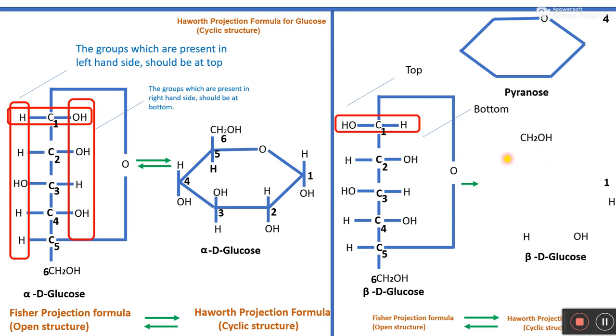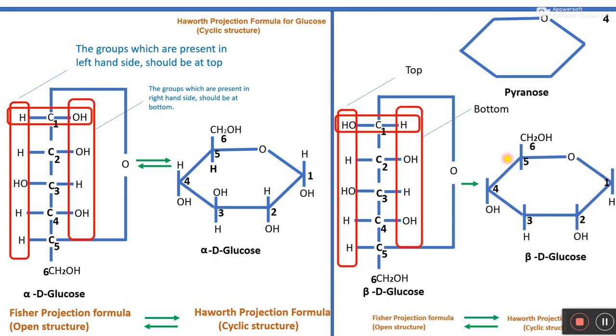So for that, now again you will have to first draw the structure of pyranose. Just draw the line like this, right? And now give the number to all the carbon atoms present here in this cyclic structure. This is first carbon, now this is second, this is third, this is fourth, this is fifth, and CH2OH is the sixth. Just write this CH2OH at the sixth position here. And now, as I told you earlier, all the groups which are present on the left hand side of this structure should be placed at the top.